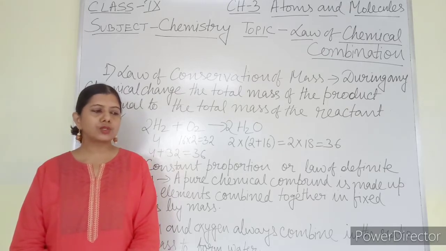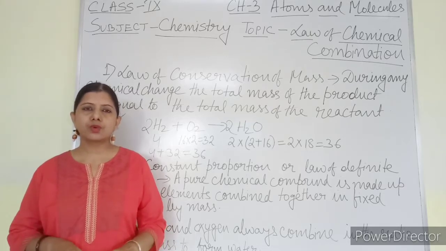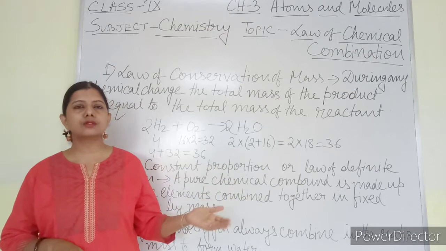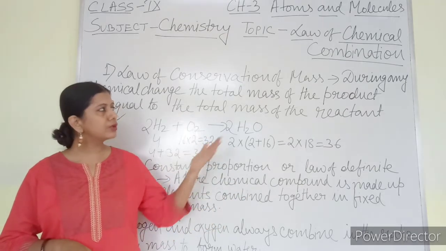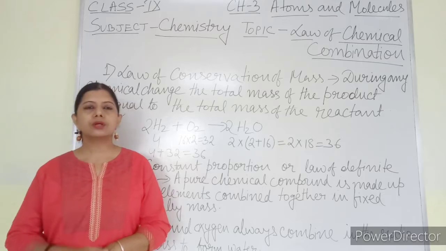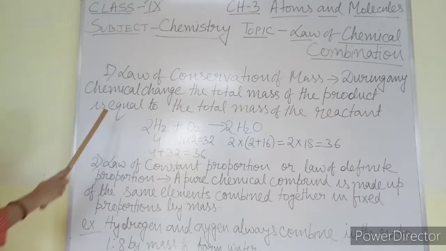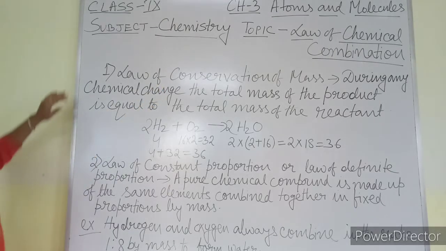Before that, Dalton's postulates, Dalton's atomic model should be known, but as I am going through the law of chemical combination, together I am going to give you the 3 rules. The first rule is the law of conservation of mass.